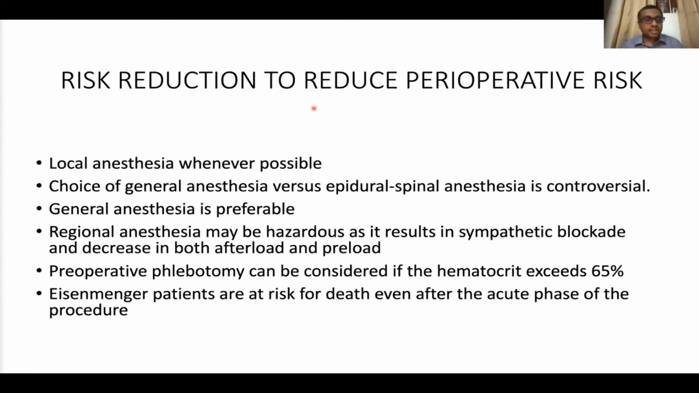So the risk reduction strategies include: try to use local anesthesia whenever possible. Try to avoid regional anesthesia. That is what we have also learned from our experience. We are not giving spinal, because fluctuations in vascular resistance are very detrimental to these patients, and we are not able to control them. So GA is preferable if you are looking at extensive procedures. Pre-op phlebotomy, as I told you, we will consider. Eisenmenger patients are at risk of even post-op death, so they require prolonged post-op monitoring compared to a regular patient.